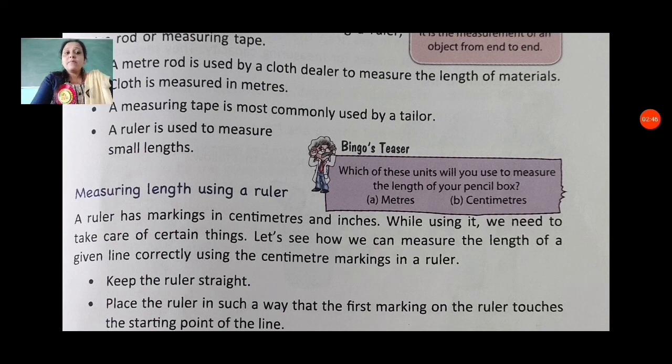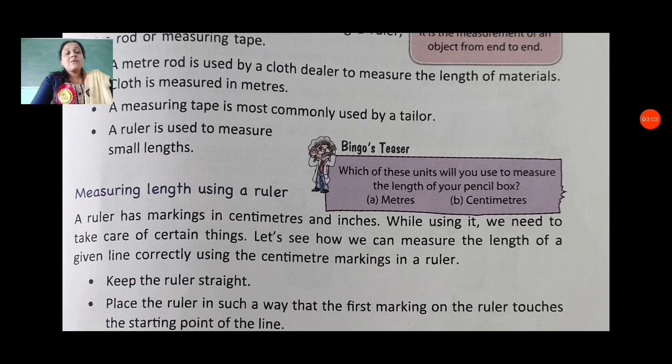Let's see how we can measure the length of a given line correctly using the centimeter markings on a ruler, because when we use a ruler to measure any kind of thing, if we do not take care, then we can make mistakes in measuring.